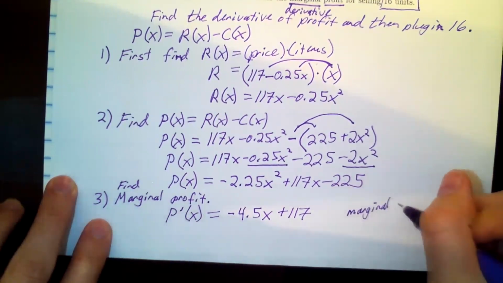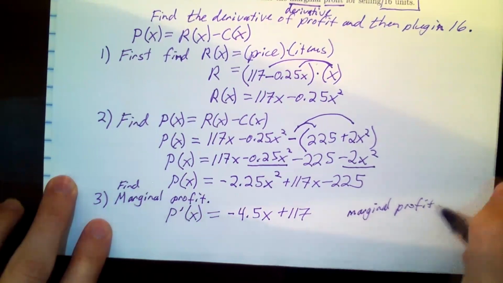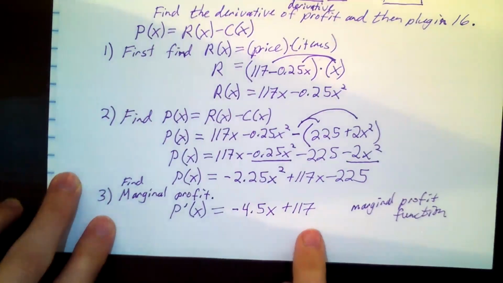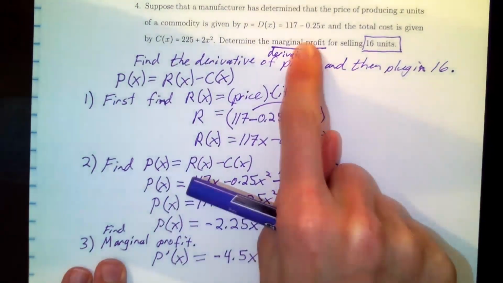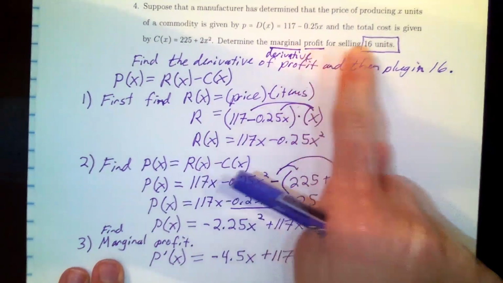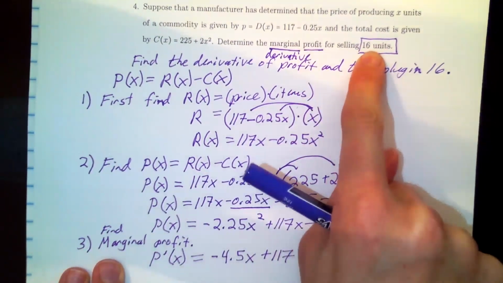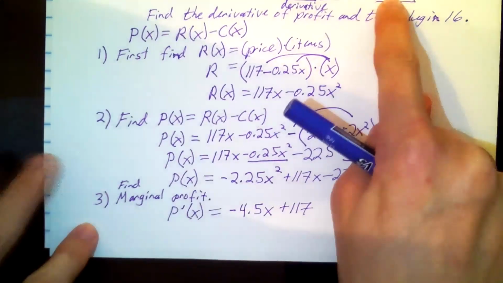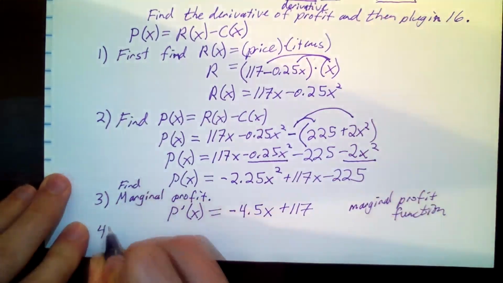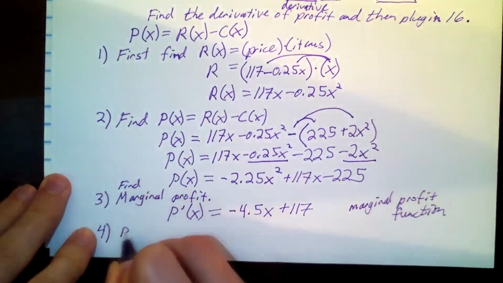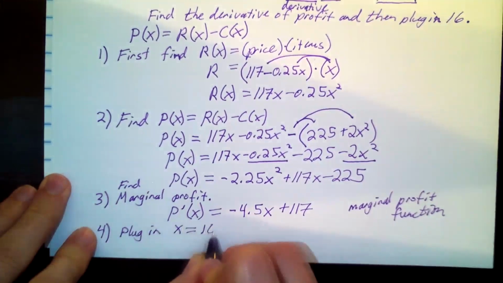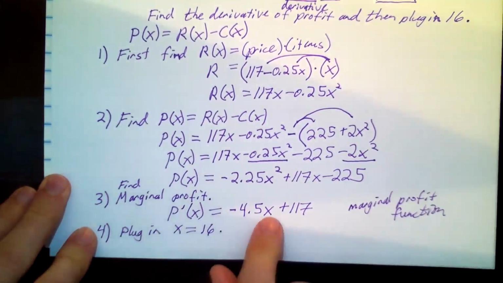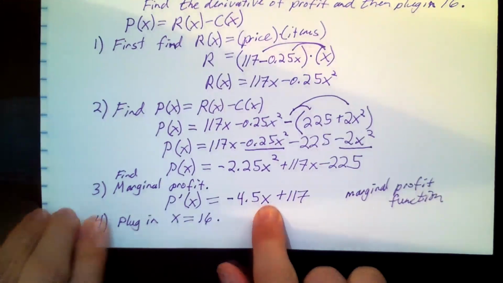Marginal profit function. We're almost there. We had to get the marginal profit function, but I'm supposed to find the marginal profit for selling 16 items. So now that I've got the marginal profit finally done, we're going to plug in x equals 16 into P prime, the marginal profit.